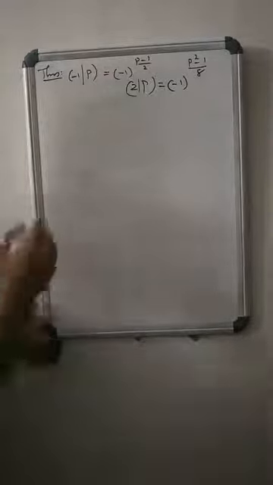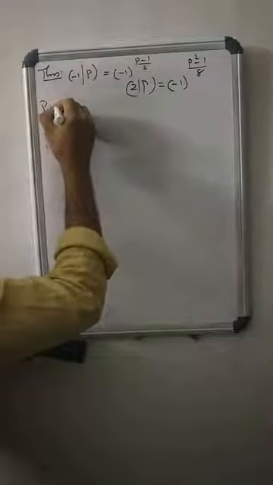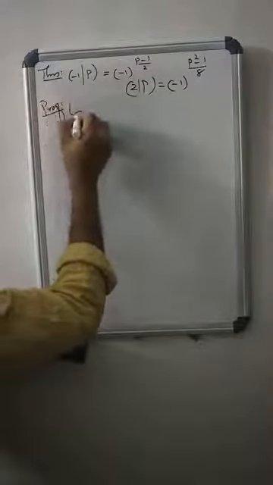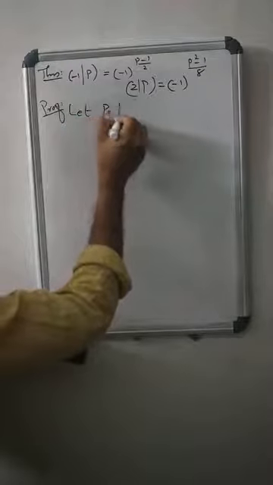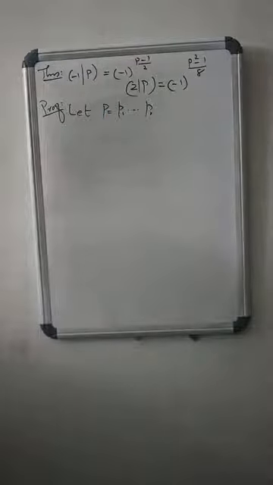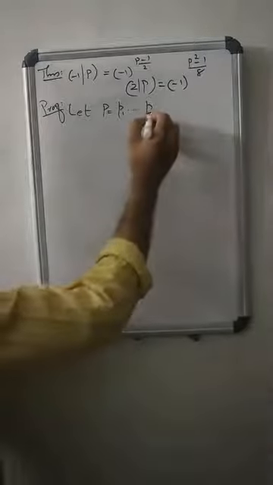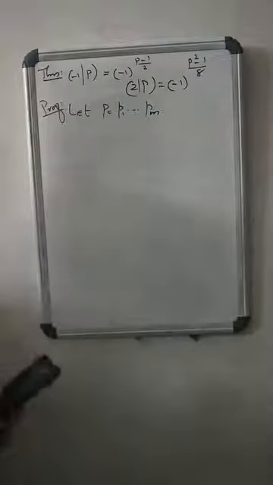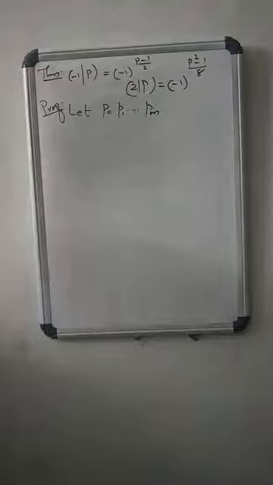So how is this proved? Let p equal p1, p2, etc., pm, the prime factorization, where the prime factors are not necessarily distinct.